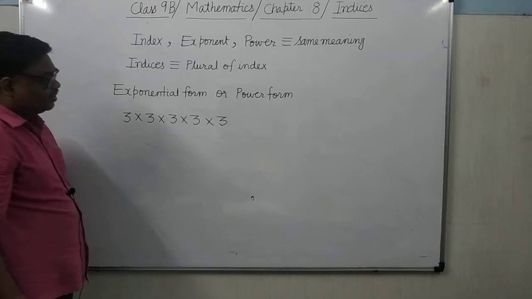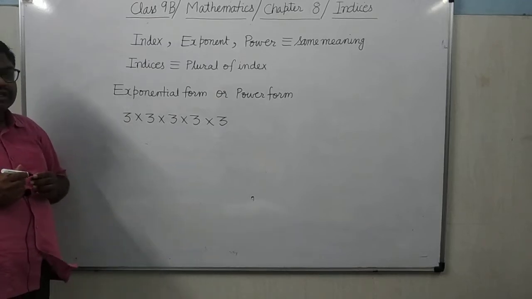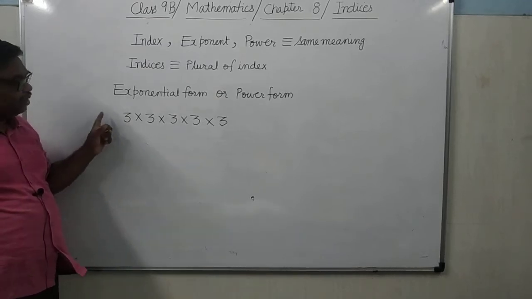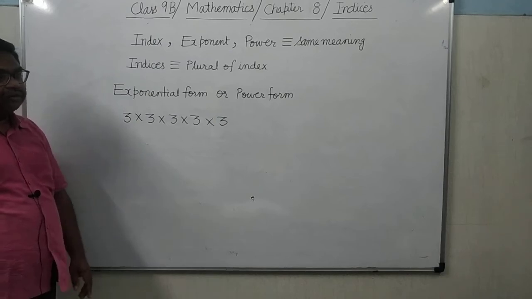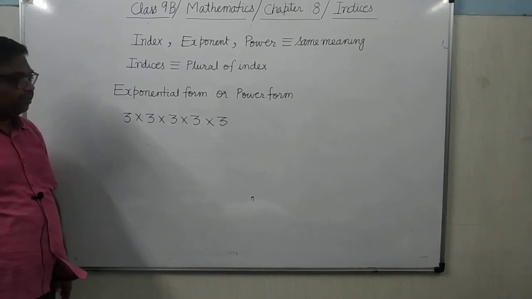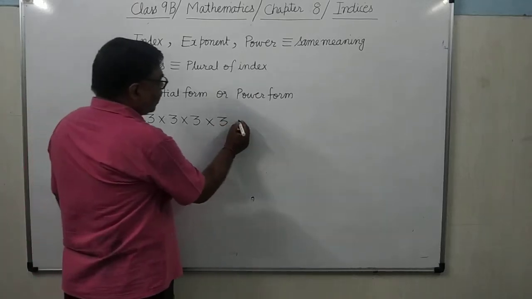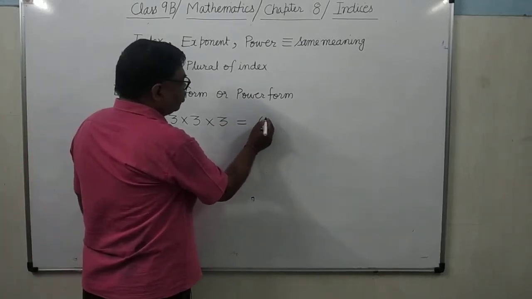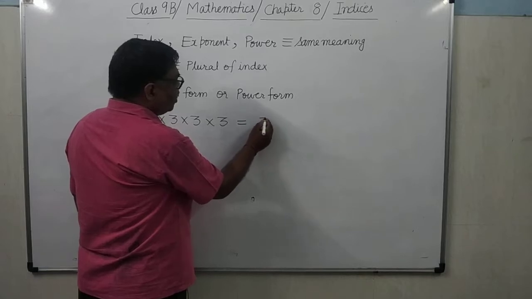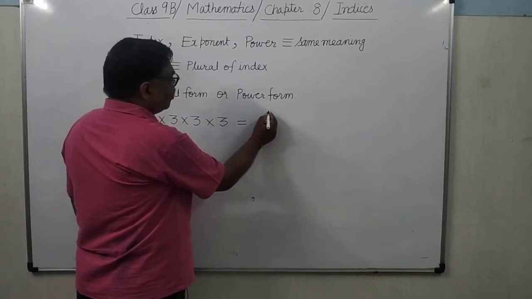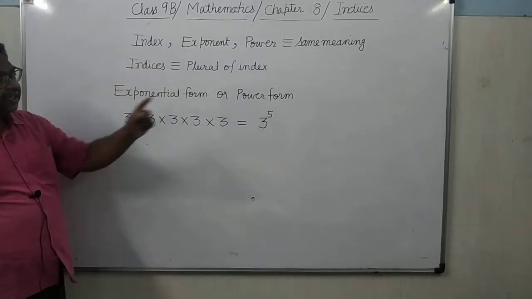Here 3 has been multiplied how many times? 5 times. So you will write it as 3 to the power 5. It's clear?